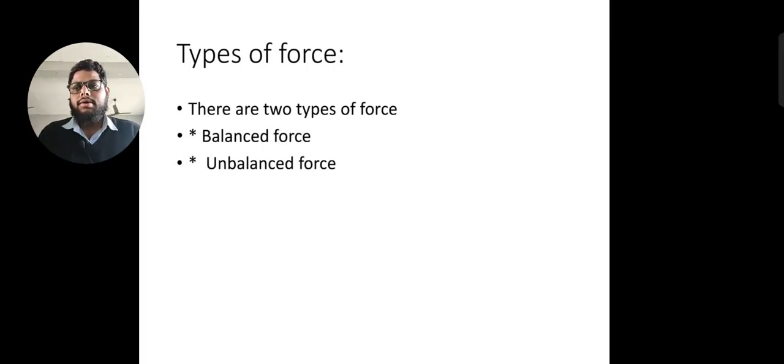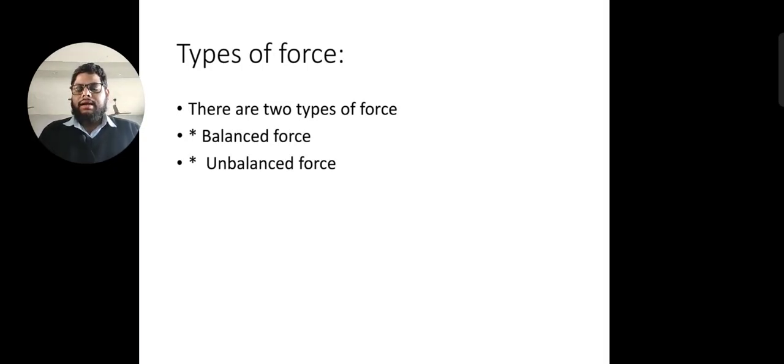Just now we talked about it, that if there are balanced forces, the net force on the object will be zero, and if there are unbalanced forces, then their net force will not be zero. That means there will be an acceleration present, a certain amount of acceleration will be there. Got it. So what is a balanced force and unbalanced force?